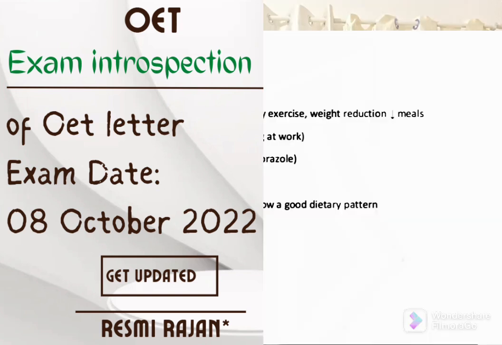Medical history: they have given that in 1991 there is a history of indigestion, and the GP treated with omeprazole, because still he is on omeprazole treatment, daily exercise, weight reduction and decreased meals. In 2009, he underwent hernia repair due to heavy lifting at work. Now in 2020, the patient had indigestion and was commenced again on omeprazole. BMI increased to 36 and at that time his weight was 98 kg, and he was advised to reduce the weight and follow a good dietary pattern. Follow-up in December 2020.